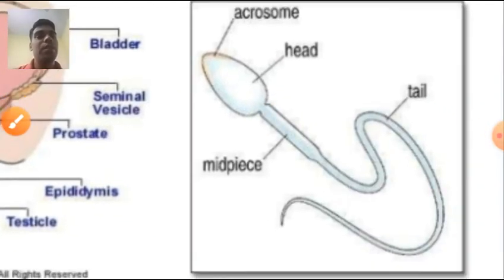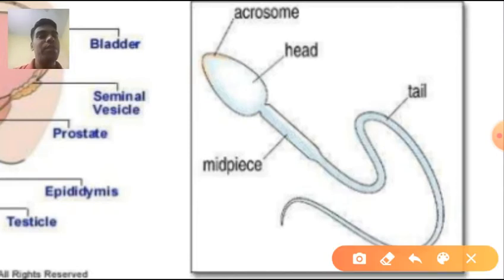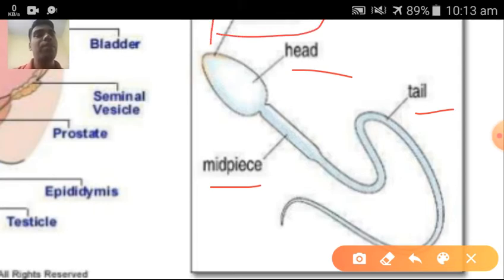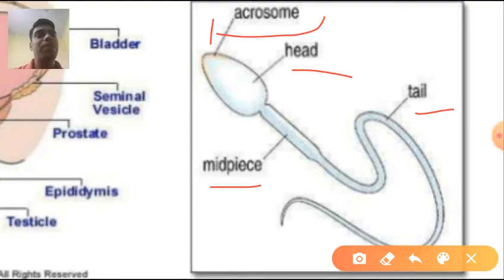Now here the sperm diagram is represented. It has a head, middle piece, and tail. The head has the acrosome. The acrosome has enzymes that help in the penetration of the ovule or egg. The middle piece has mitochondria that provide energy for swimming, and the tail helps in the swimming of the sperm.